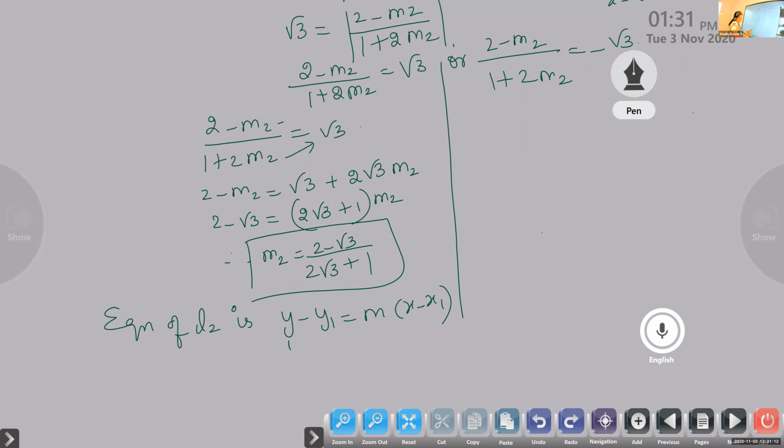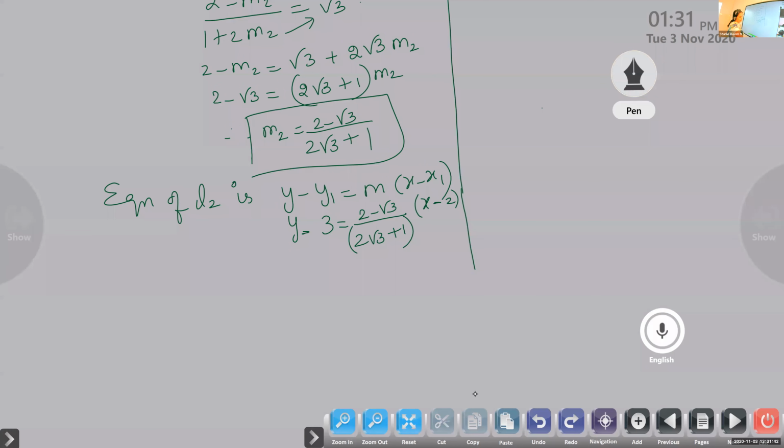So y minus 3 is equal to, m is 2 minus root 3 by 2 root 3 plus 1, into x minus 2. This one you can cross multiply, simplify, and you can find the answer.